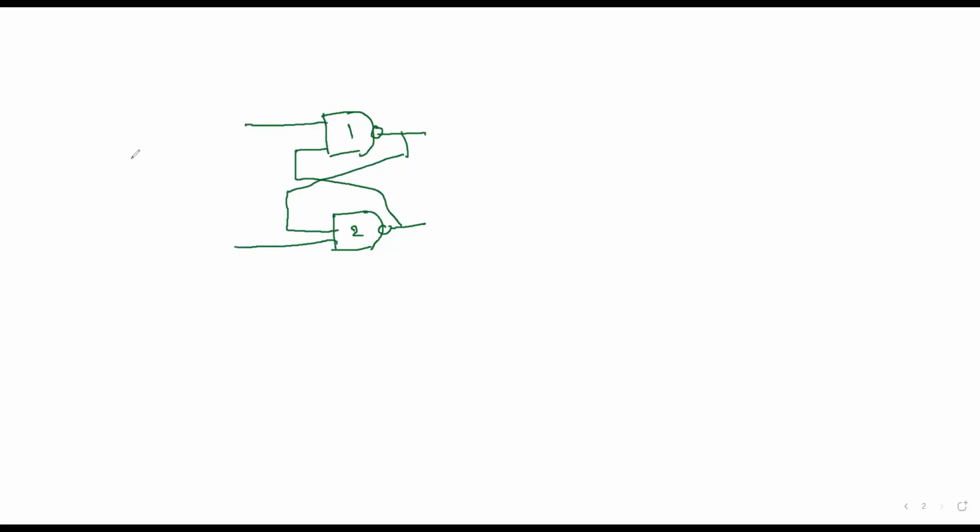For these inputs, what I am doing is I am using one more NAND gate. These two are shorted and calling it as enable. I already told that we have an enable input. I call this S and I call this R. This is my output Q. This is my output Q bar.